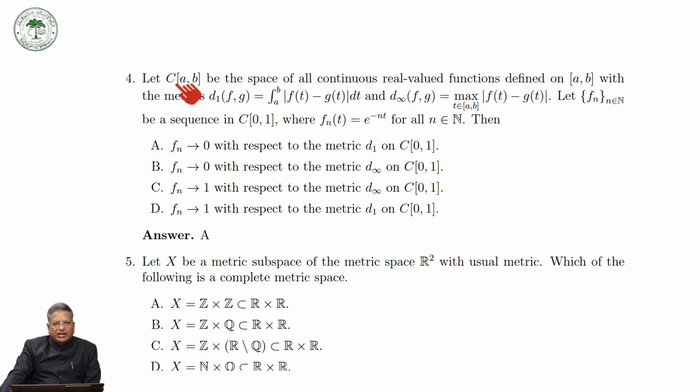That is to say, C[a, b] is the space of all continuous real valued functions, and we have seen that we have two types of metrics. One is the integral metric, and the second one is the max metric or the sup metric or d infinity metric. And let fn be a sequence in C[0, 1], where fn(t) is equal to e raised to the power minus nt for all n.